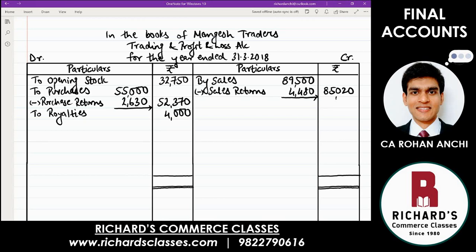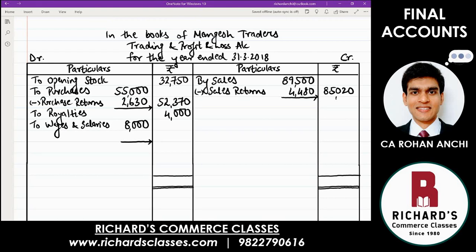Then next, wages and salaries. The first word we have to check is wages. That means it goes to trading account. But be very careful. We have a tick mark on this item. So write it in the inner column. To wages and salaries, the amount is 8,000, which you will write in the inner column. And leave one line. Whenever I say leave a line, you put an arrow so that you know you have to write that adjustment over here. That was wages and salaries.